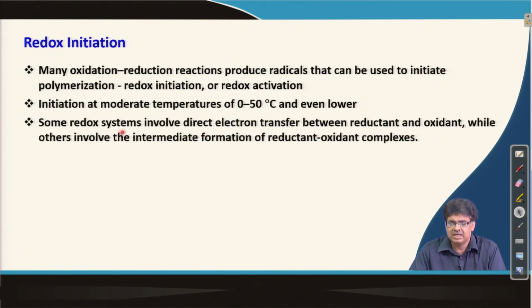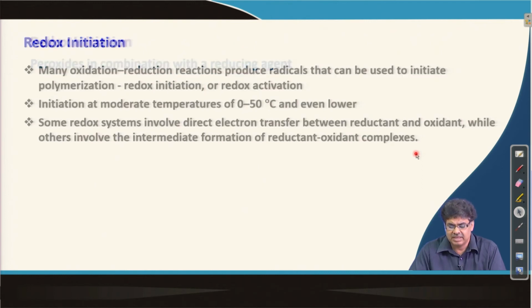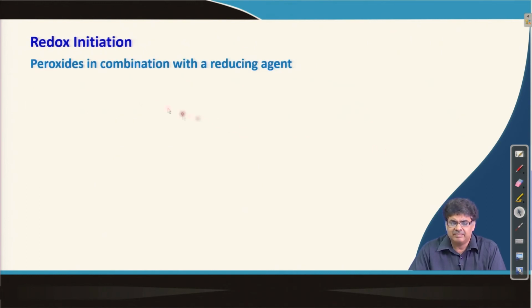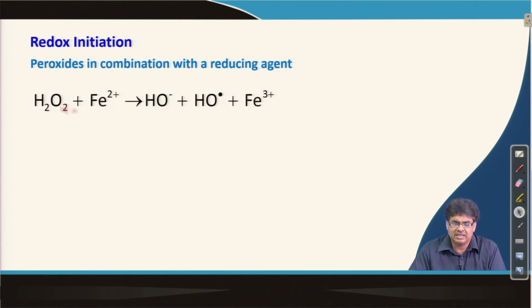Now, some of these redox systems involve direct electron transfer between reductant and oxidant, while others involve the intermediate formation of a reductant-oxidant complex. And some of the examples are peroxides in combination with reducing agents, like hydrogen peroxide with ferrous ion giving you this hydroxy radical and ferric ion.